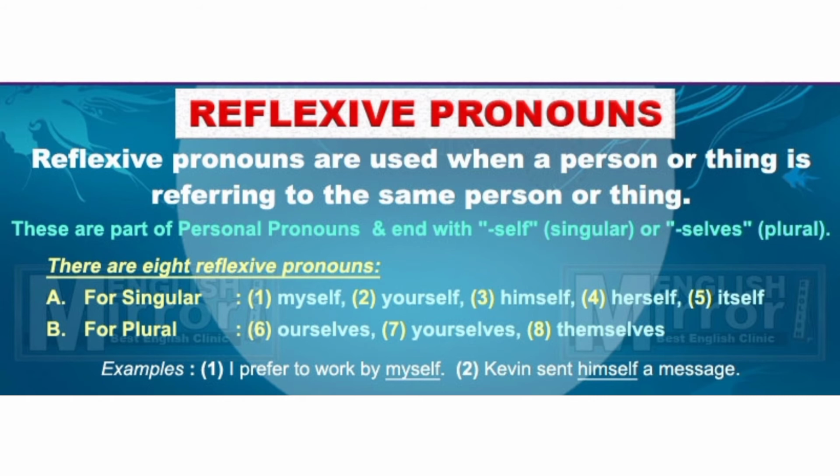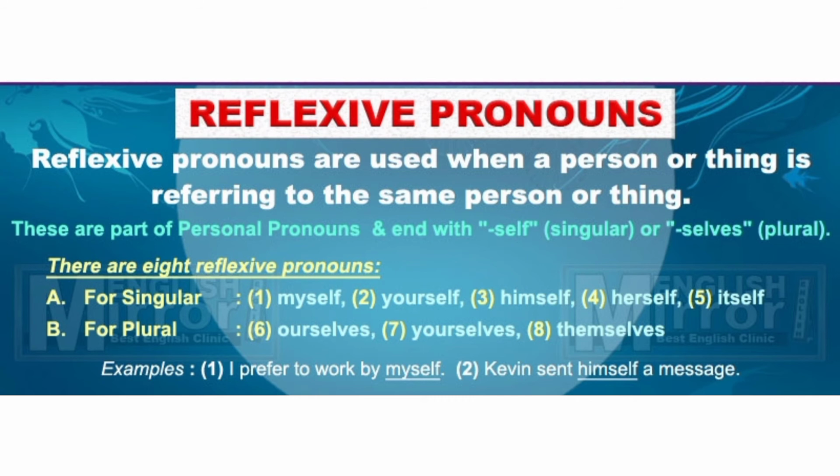Reflexive pronouns are those where the action done by their subjects reflects upon themselves, used as a suffix with the pronoun in this form. For example, I blame myself for my failure. Reflexive pronouns are used when a person or thing is referring to the same person or thing. These are parts of personal pronouns and end with self, singular, or selves, plural. Okay, these are reflexive pronouns.